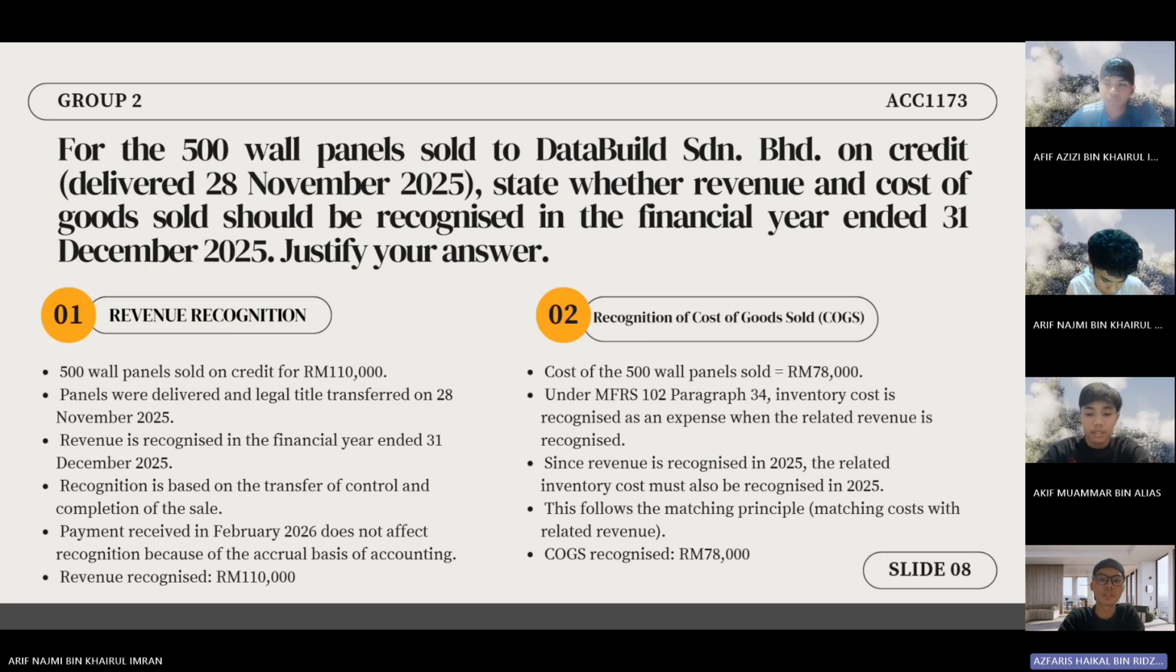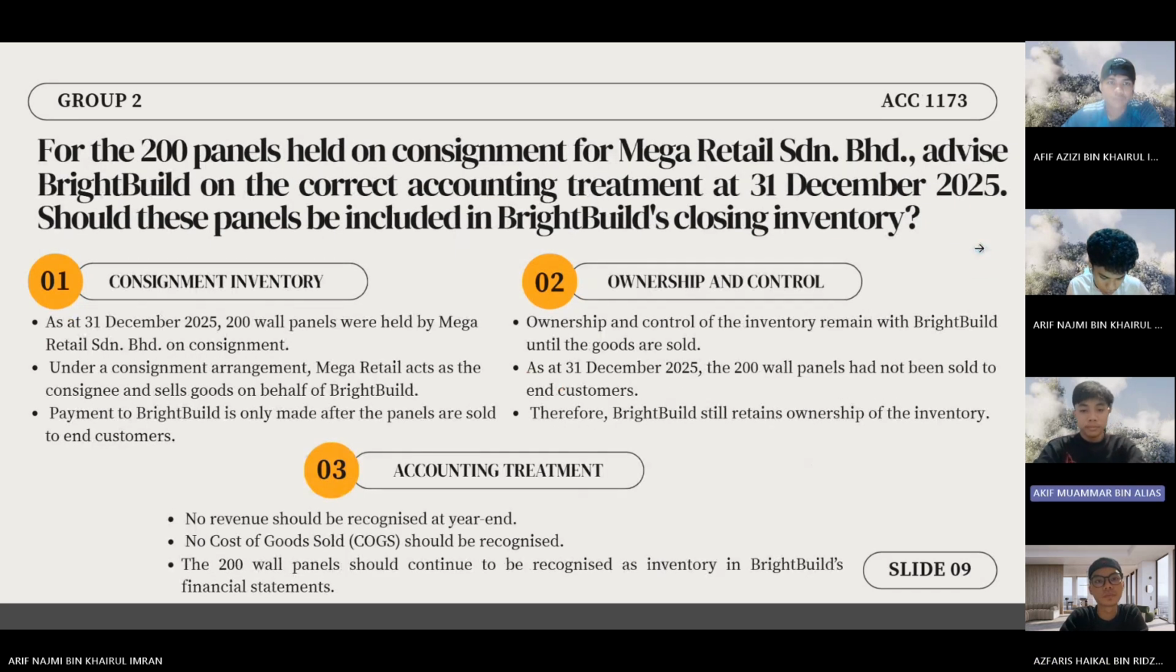So next, I will pass to Akif Muammar. Thank you. So now we will look at how Brightbuild should handle 200 wall panels held on consignment by Mega Retail Sdn Bhd as of December 31, 2025. The core question we need to answer is, should these panels be included in Brightbuild's closing inventory? Let's break down the answer into three simple parts.